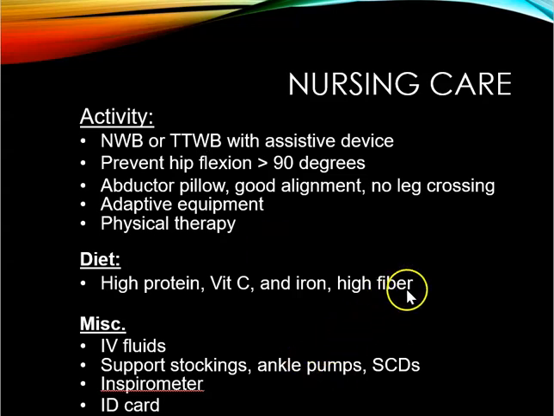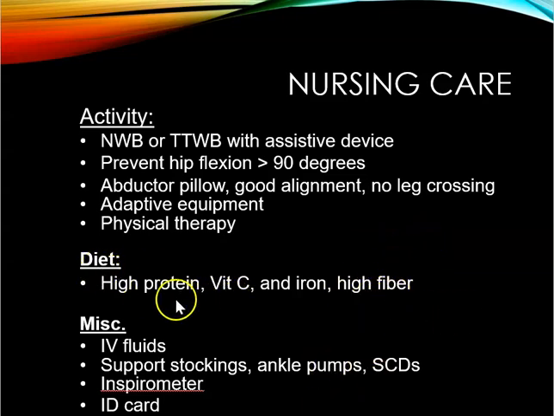Because of the 90-degree limitation, no rocking chairs, so make sure you're not putting them in a rocking chair or a chair they're going to sink into at home. Tall people may need a seat elevator or an elevated commode, and special care getting in and out of the car, so you don't want them to bend more than 90 degrees. Watch for signs and symptoms of dislocation: look for shortening of the limb with internal rotation and pain. They should be carrying an ID card for their prosthesis, especially when going through airport security.